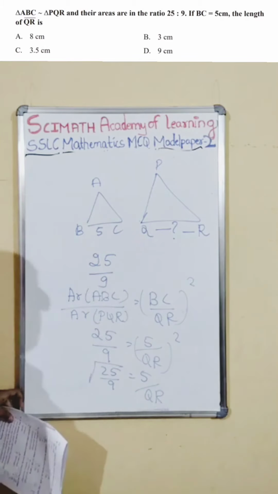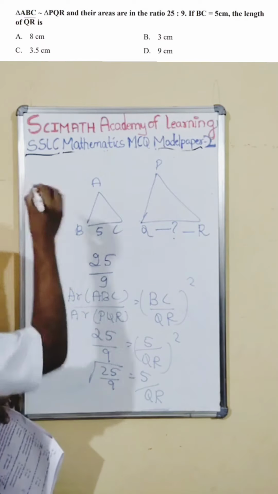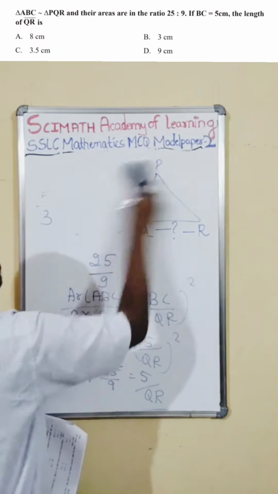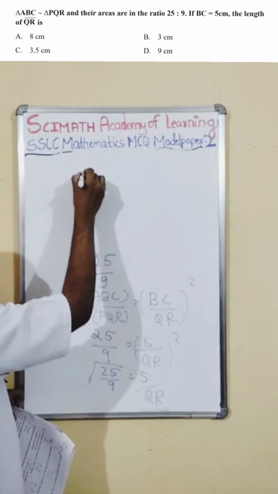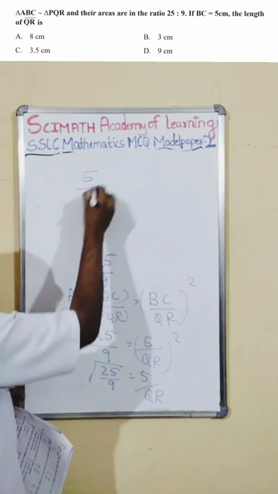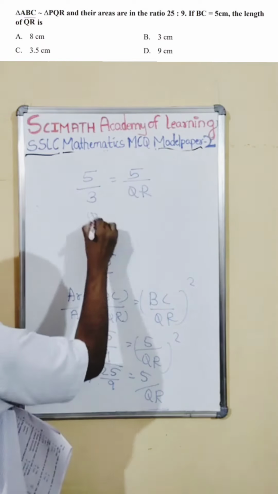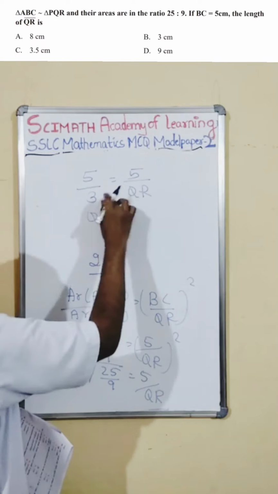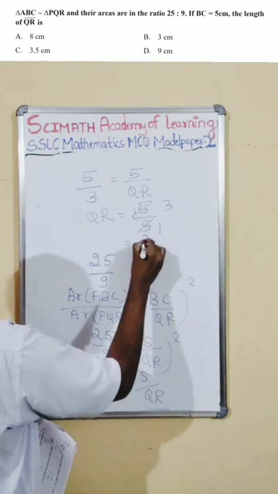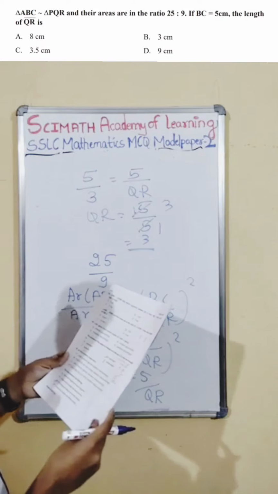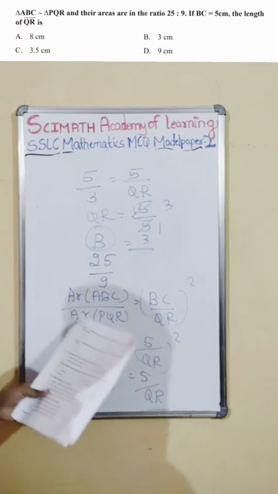So 25 by 9, when you make it proper, becomes 5 by 3. I'll quickly erase this, I don't have space here, sorry. Root 25 is 5, root 9 is 3. So 5 by 3 equals 5 by QR. Now rearrange it. QR goes here, so 5 3s are 15, 15 by 5. 5 3s are 15, so 3 is the right answer. Where is the 3 here? Option B says 3, so this is the right answer.